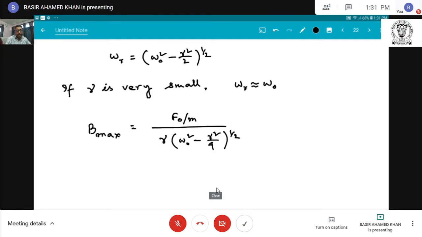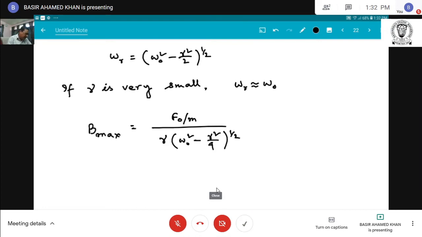I repeat again, in this condition the amplitude of the force oscillator becomes maximum if the frequency of the driving force, that means omega, is very nearly equal to the frequency of natural oscillation.